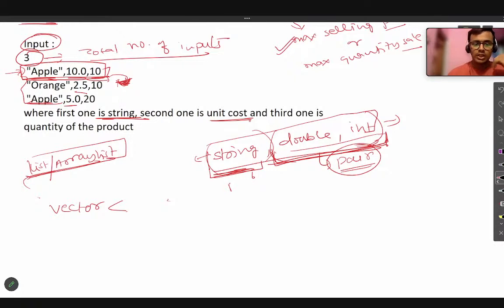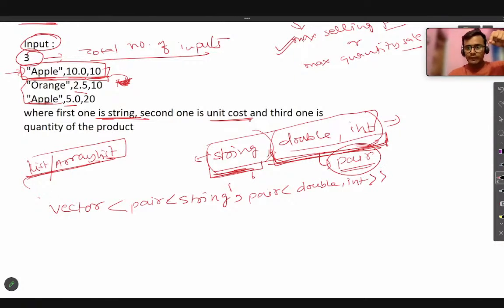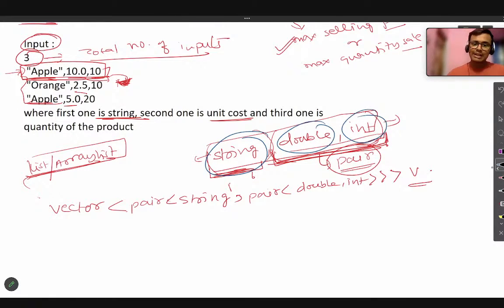So we are taking pair of string, and after that, inside that also, there would be a pair. The pair of double and integer, okay? And let's take the name as V. That means these 2 overall are considered to be a pair to this string, and after that, these 2 in itself are considered to be a pair, okay? You can see here, okay? Now, you can see it.